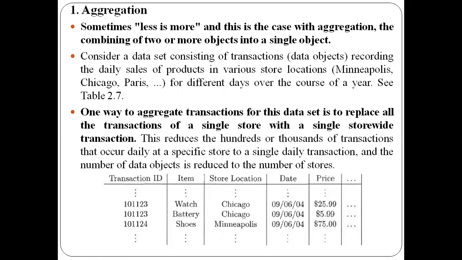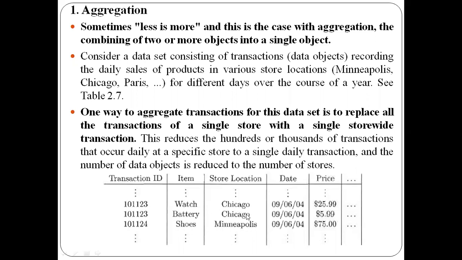For performing data analysis, it will be quite difficult for me. So what I can do is combine, or aggregate, the data of the transactions. Instead of maintaining each single record for each of the cities, for example, if you observe in this snapshot, we have two rows for the city Chicago.